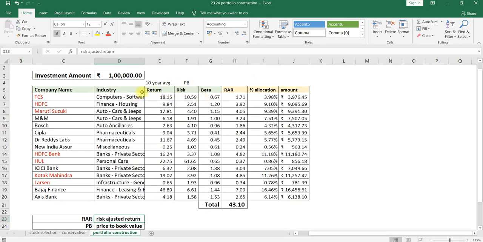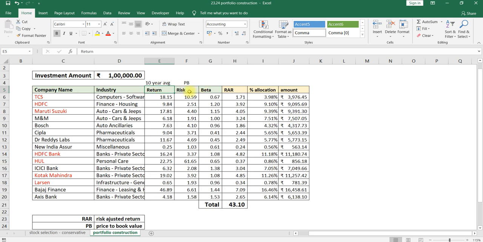Till now we haven't considered the return, risk, or beta value of any of the stocks. In portfolio building these three factors come into the picture. The first one is return, which is the 10-year average return from the company. Over the past 10 years, what average return has it given?